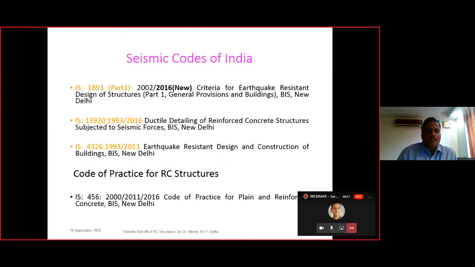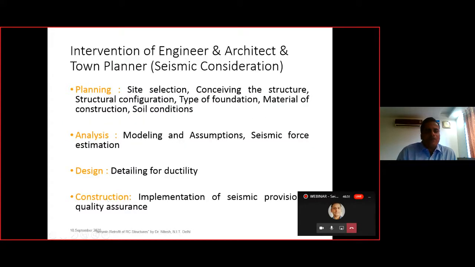So these are various seismic codes of India, and RC structures are designed with the help of the well-known code, IS 456. So who is involved in the construction of the structure? One is the planner, the analyzer or the designer, and then we have the construction. So these are the parts of planning, analysis, design and construction.